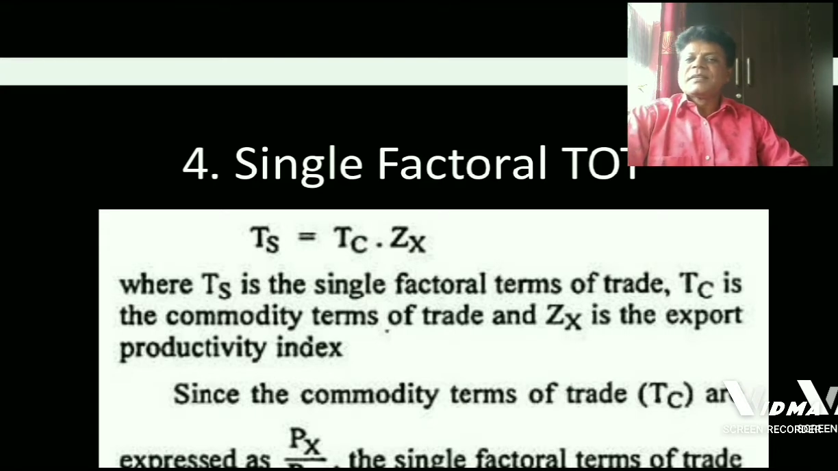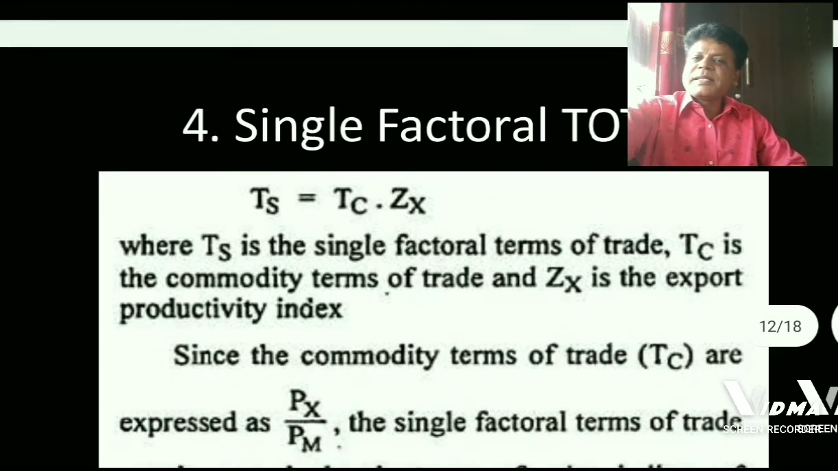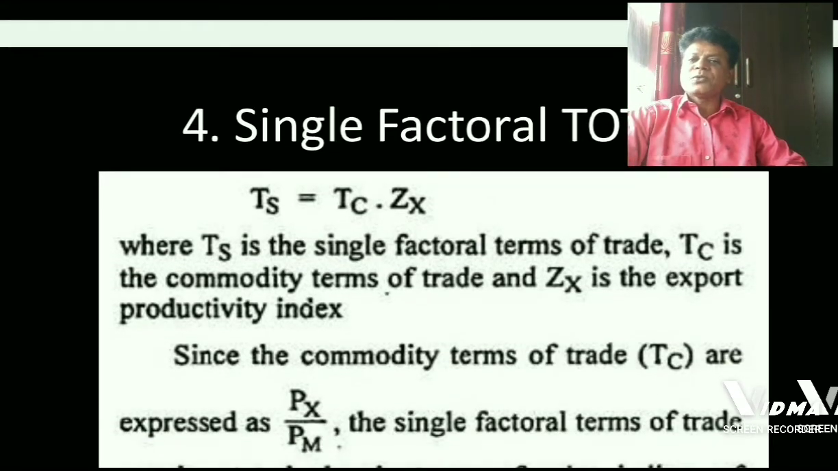Single factorial terms of trade is expressed in equation as follows. Look at the screen. That is Ts is equal to Tc into Zx. In this equation, Ts is the single factorial terms of trade. Tc is commodity terms of trade. Commodity terms of trade is net barter terms of trade. And Zx is the export productivity index of a particular country.